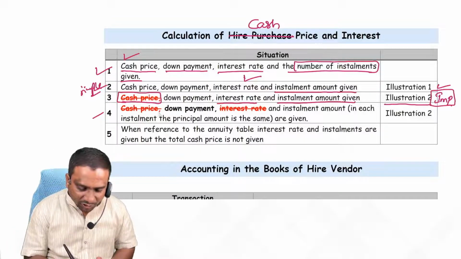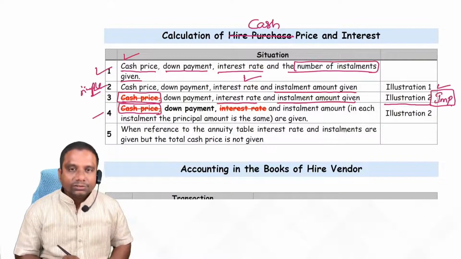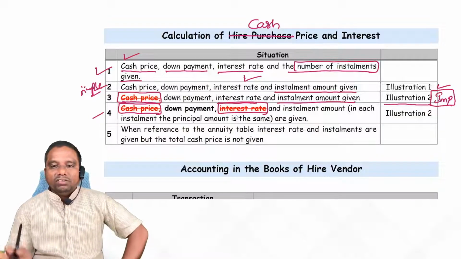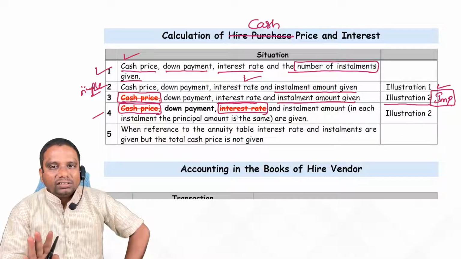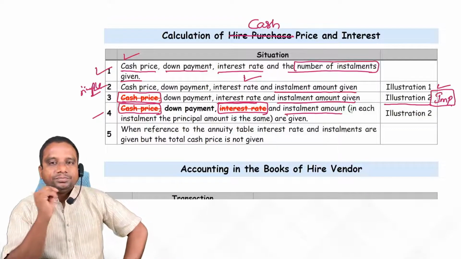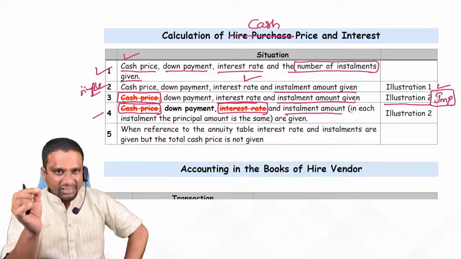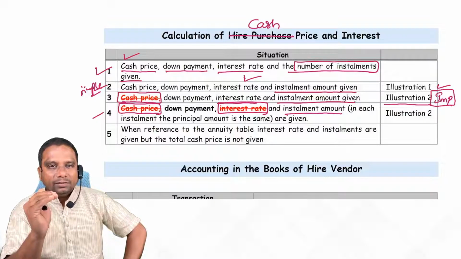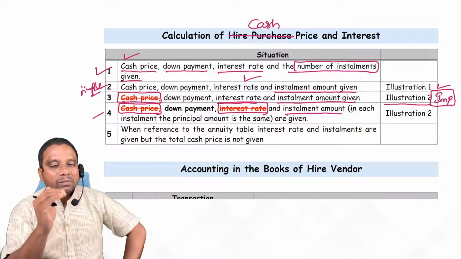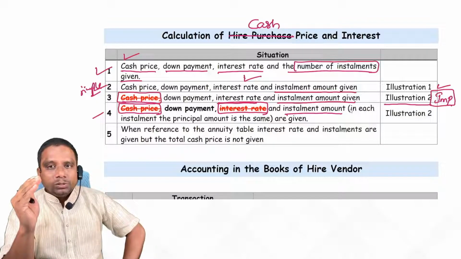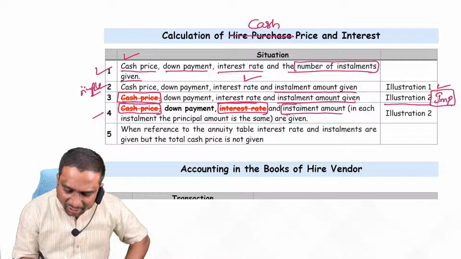This time they will not give you the cash price and interest rate. They will give you just installments. Sir, in this case, how do we calculate the cash price plus interest included in each installment? Yes. In this case, observe, they are giving installments.